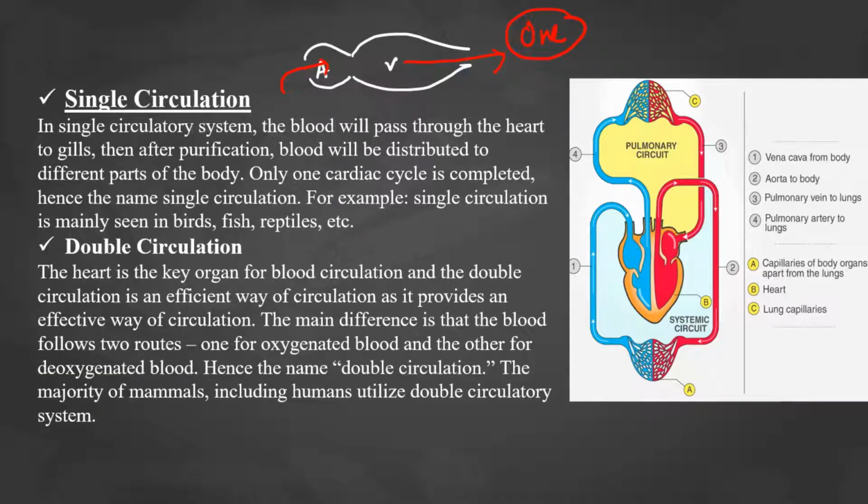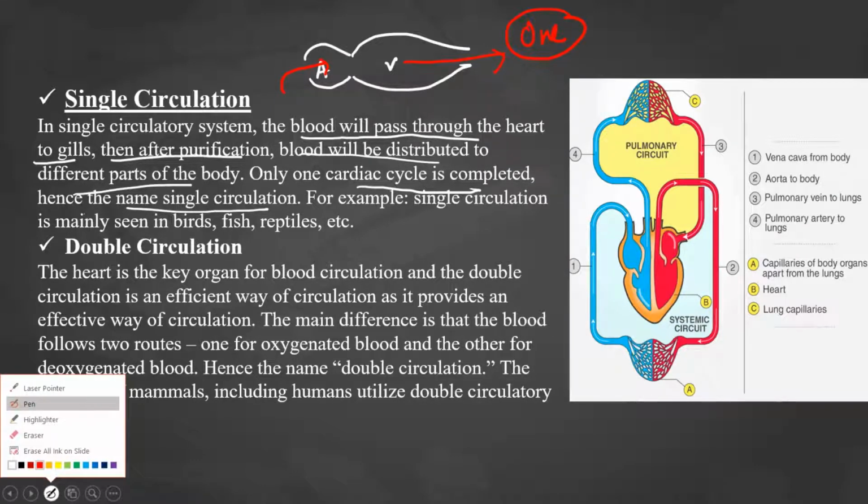So that means in single circulation the blood will pass through the heart to the gills, then after purification the blood will be distributed to the different parts of the body, and only one cardiac cycle is completed. So that's why it is called single circulation. If I clarify these doubts, then you will get this one.